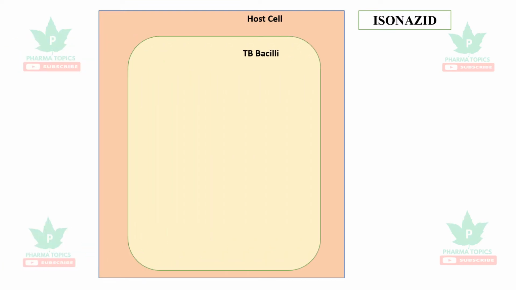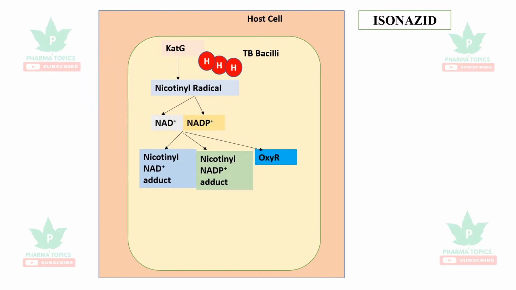Let us see the drugs individually. First drug is isoniazid. So this is our host cell. It is infected with the tuberculosis bacilli, and isoniazid comes and enters into the TB bacilli cells. With the help of the katG gene, it is converted to nicotinyl radicals. The nicotinyl radicals are NAD plus and NADP plus. They lead to formation of nicotinyl NAD plus adduct, nicotinyl NADP plus adduct, and oxy R radicals.